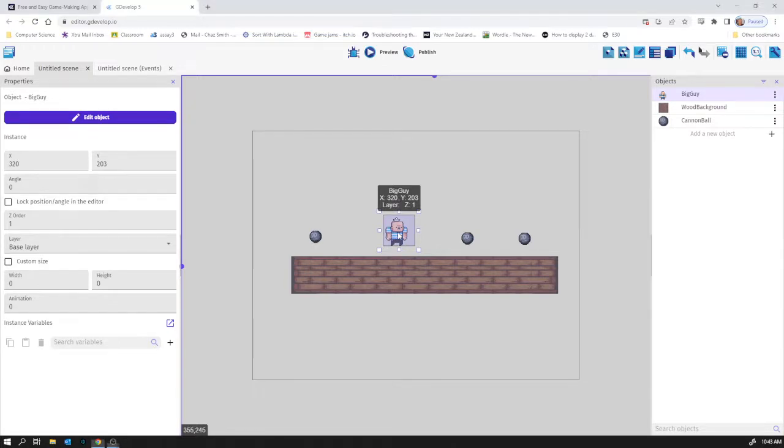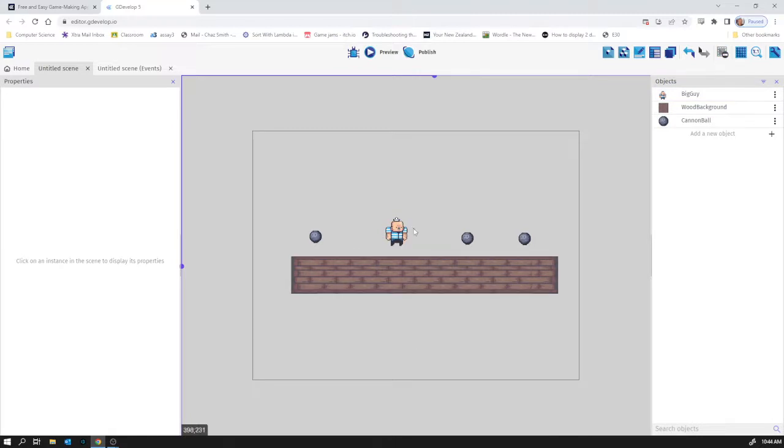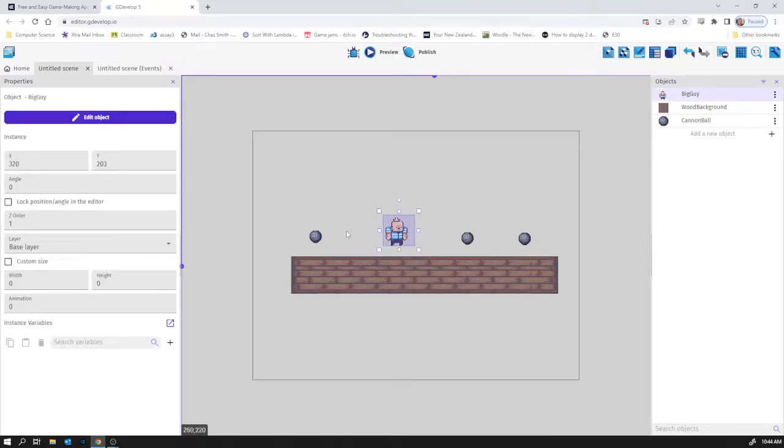I'm just noticing, by the way, that big guy here has got coordinates x 320, y 203. Remember that. And if you notice in this bottom left corner down here, it's showing the coordinates of where the cursor is. In this top left corner, it shows as being kind of 0, 0. And it goes across, at the moment we're 800 across, and then it goes down strangely, so 600. So this bottom right corner is 800-ish, 600-ish down here. In fact, it's exactly 800, 600 if I put my cursor in exactly the right position. Anyway, so big guy 320, 203.